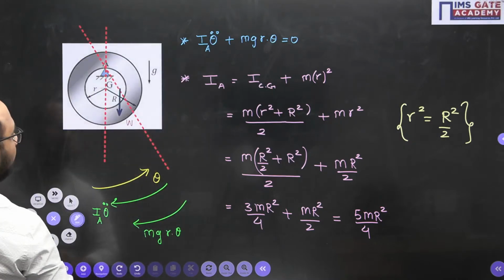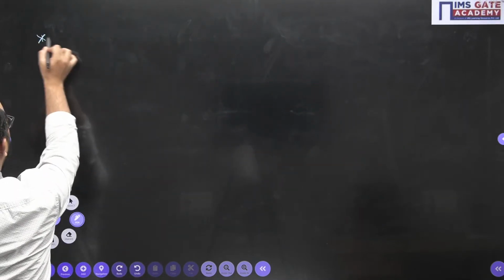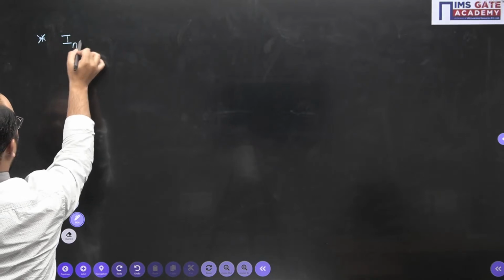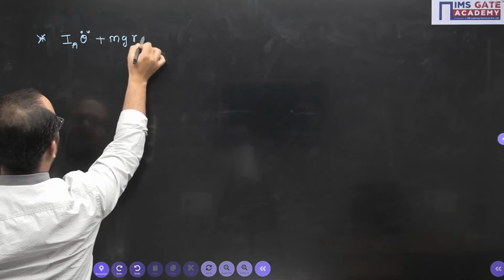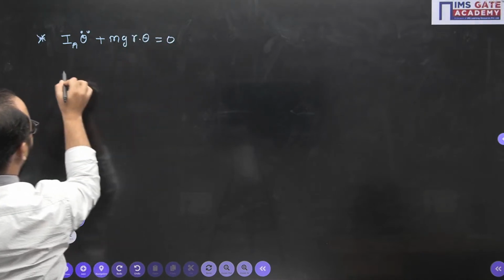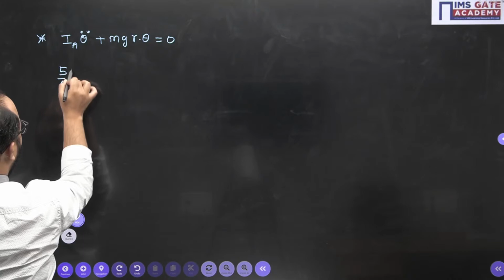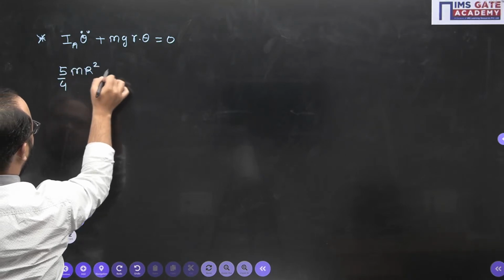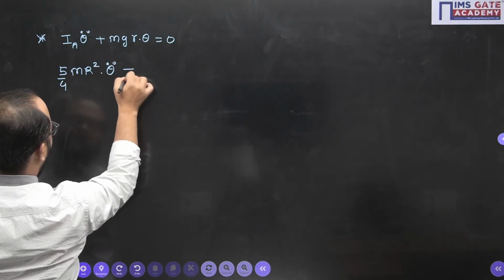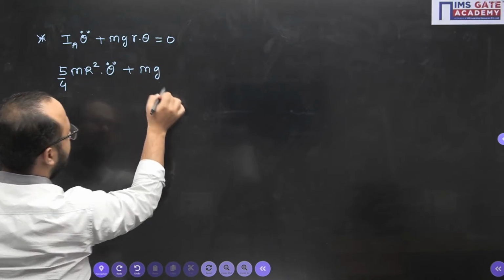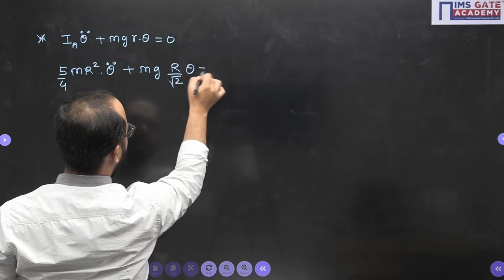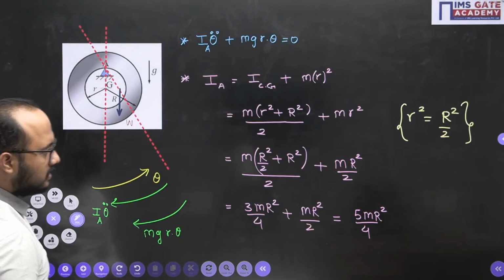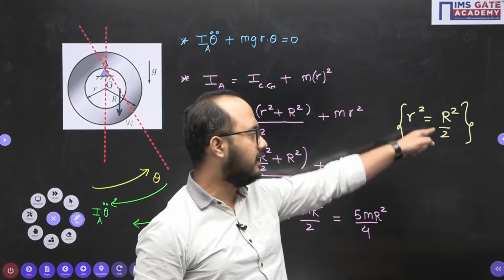So our equation was I theta double dot plus mg small r theta equals 0. Now it becomes 5 by 4 mR square theta double dot plus mg R by root 2 theta equals 0, because we have the relation, so small r will be capital R by root 2.